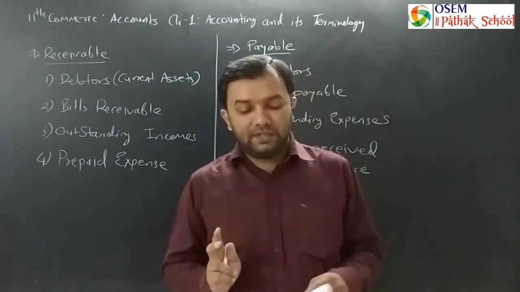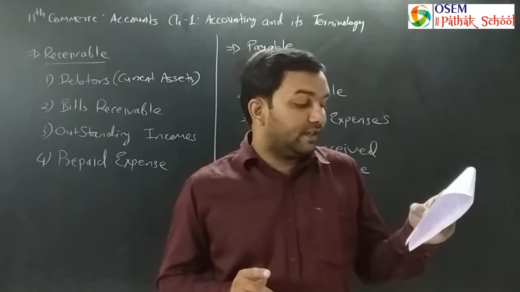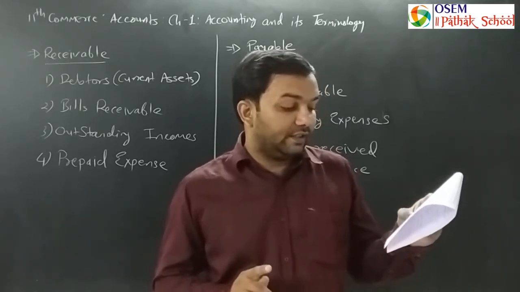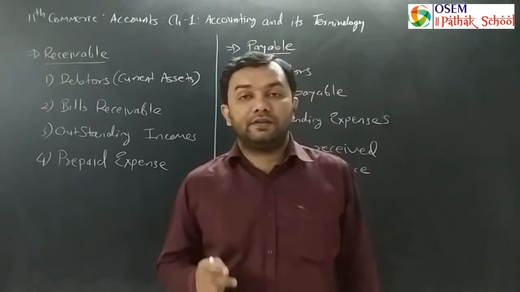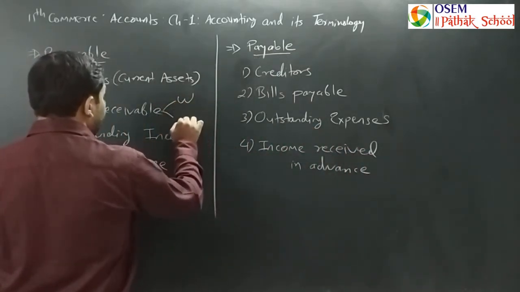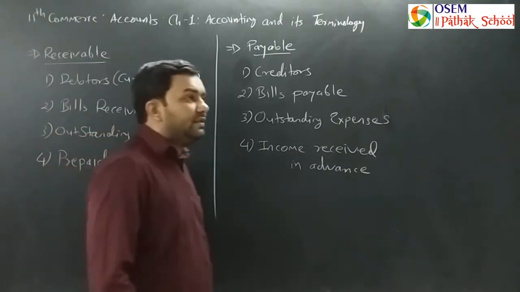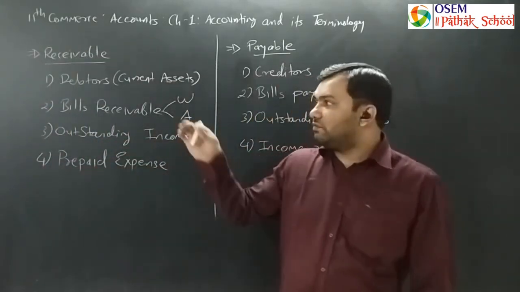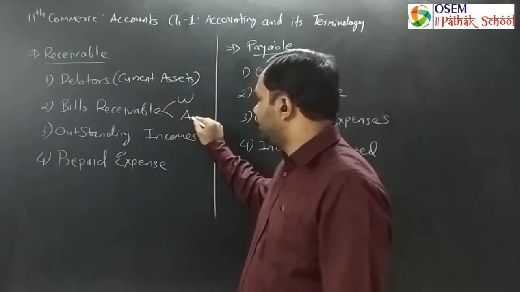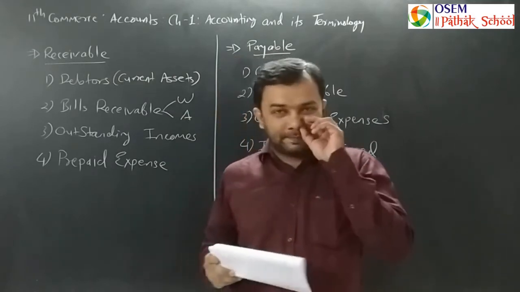Two parties must be there. And which are they? One is the bill writer and another is the bill acceptor. So two parties are there: one is the writer and one is the acceptor. So who is the writer? The businessman is the writer. Who is the acceptor? The debtor is the acceptor of the bill. That is the simple expression.